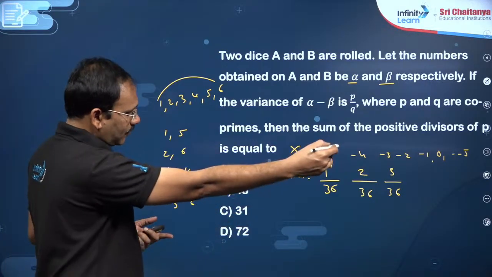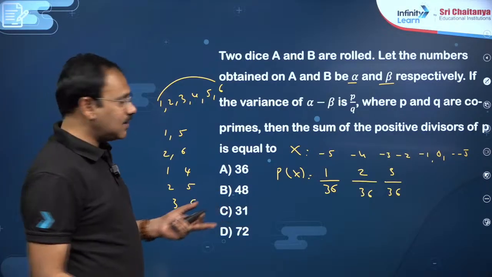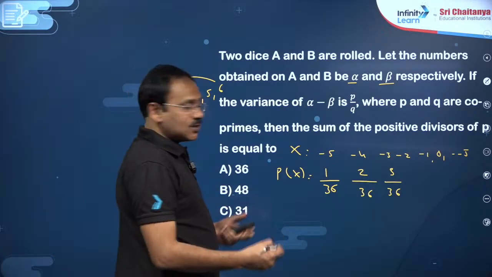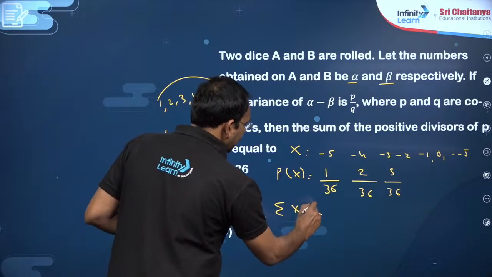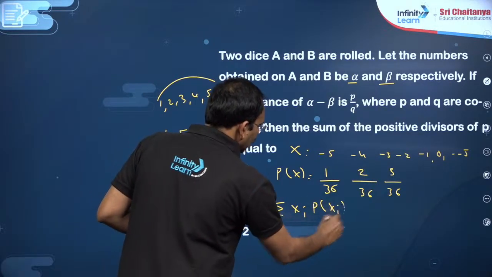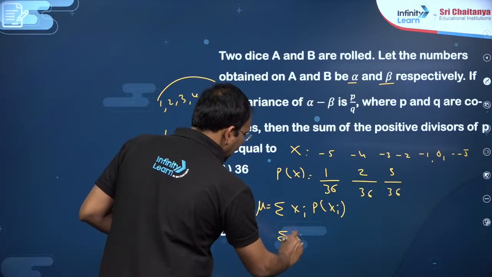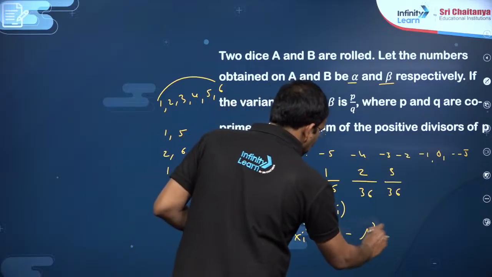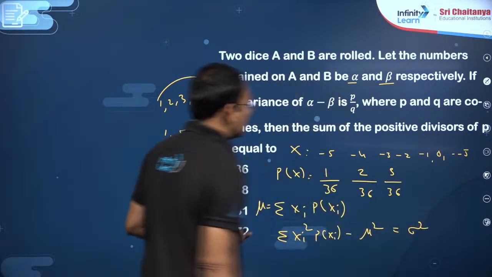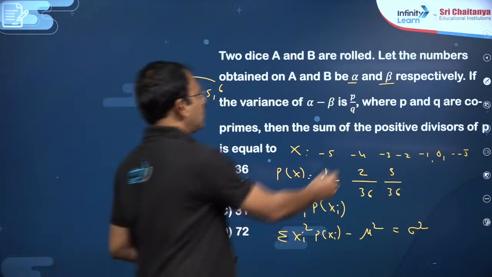The same will happen from reverse order also. So, you will get 1. So, after finding this, if you want the variance, first you try to find the mean, that is sigma xi pxi, you will get mean mu. Then you find sigma xi square pxi minus mean square, which gives variance, right dear students. So in this way you can find variance, which is P by Q.